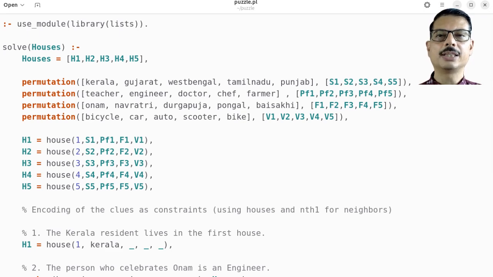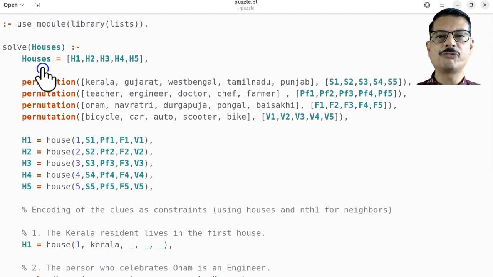Okay, let's walk through the heart of the solver. This clause begins with the predicate head solve houses. That means when we ask solve H, Prolog will try to build a houses value that satisfies the constraints which are given below. Next, we immediately say that houses is a list of five different things: H1, H2, H3, H4, H5.